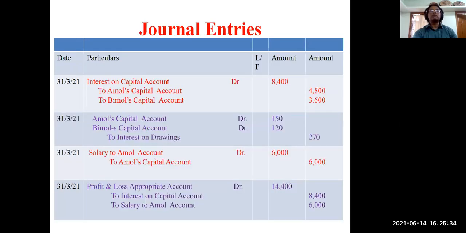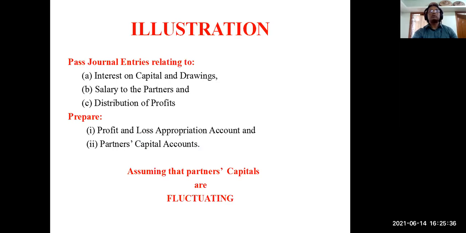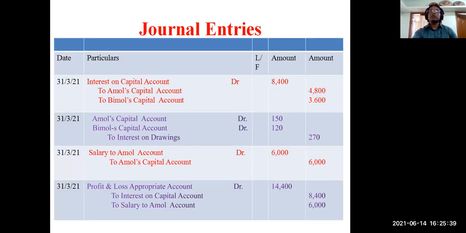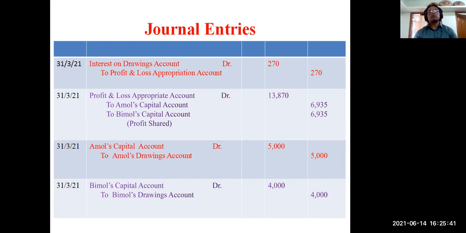See the question, they mentioned you have to give journal entry for distribution of profits. That's what I'm doing now, journal entry for distribution of profits. Profit and loss appropriation account debit 13,870 to Amol's capital to Bimol's capital. We have given it equally because no ratio is given.